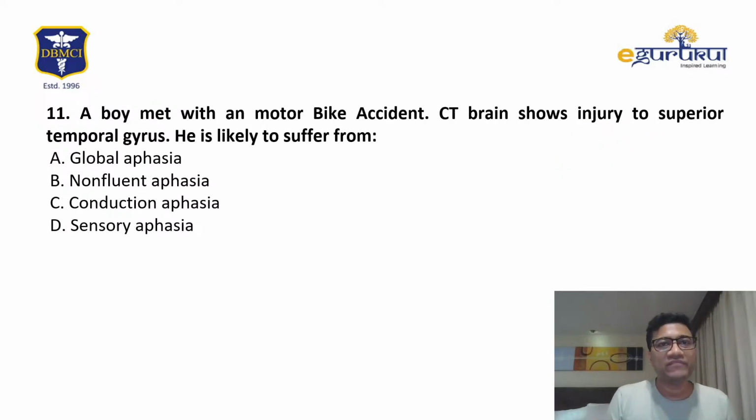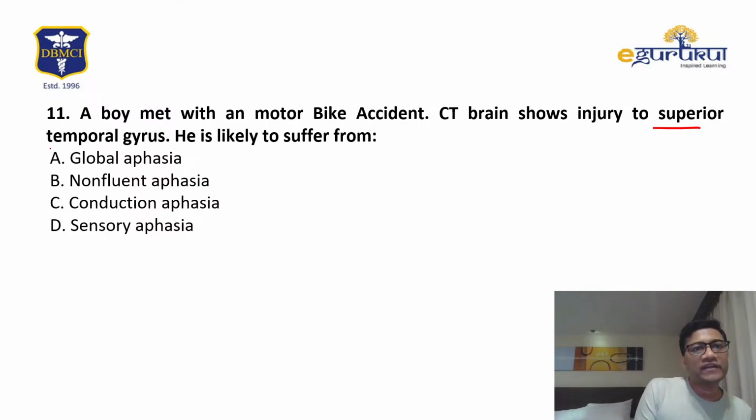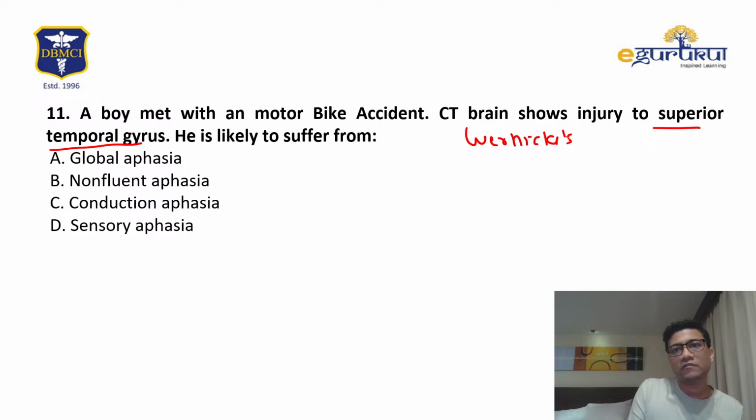A boy met with a motorbike accident, CT shows superior temporal gyrus, that is Wernicke's area. What will a Wernicke's area lesion cause? Let me explain. Global aphasia is multiple areas affected.